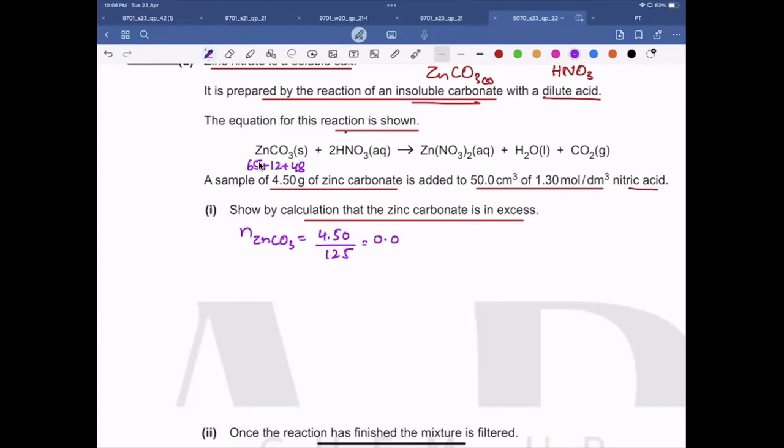It's 0.036 moles, right? Now, moles of nitric acid. Its volume and concentration are given. So we multiply the concentration with its volume, but volume is in cm3. So we have to divide it by 1000 to convert it into dm3. Can anyone calculate and tell me the answer?